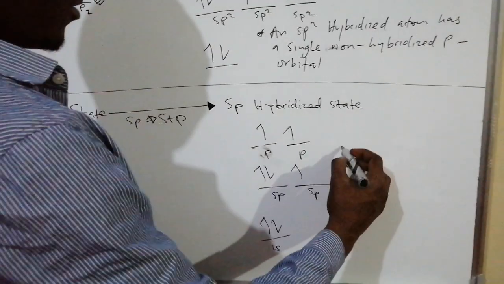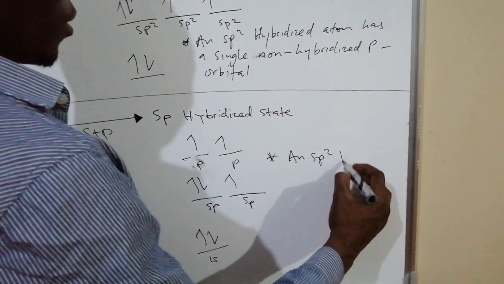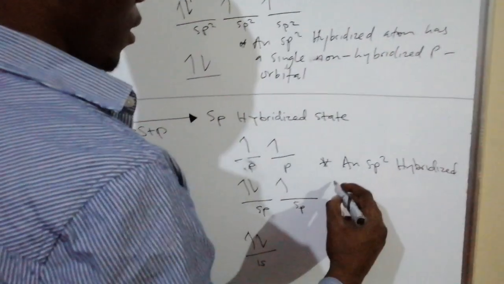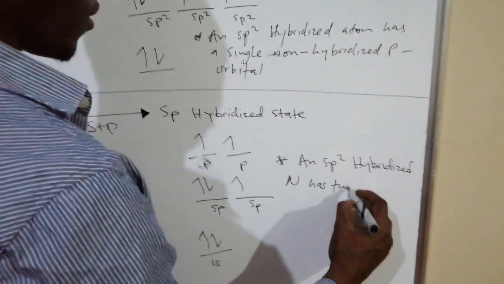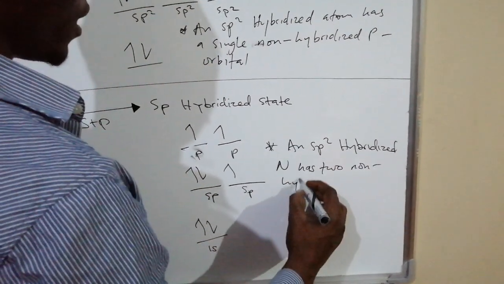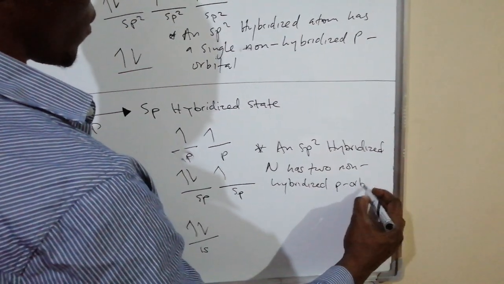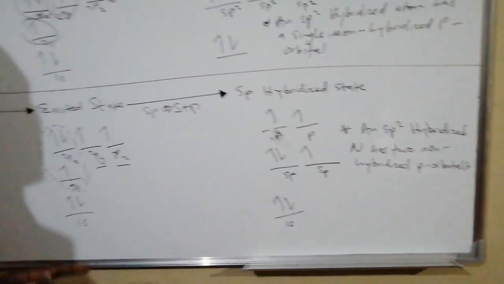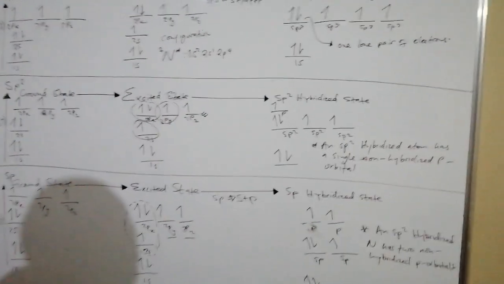So from here you take note that an sp hybridized nitrogen has two non-hybridized p orbitals, and this is how we illustrate the three types of hybridizations in a nitrogen atom.